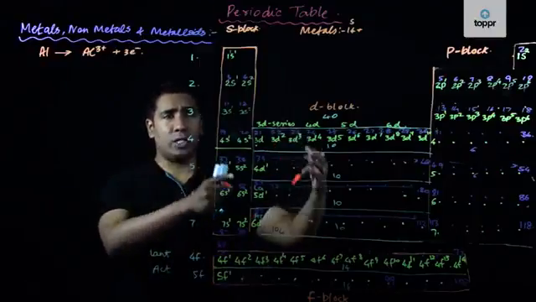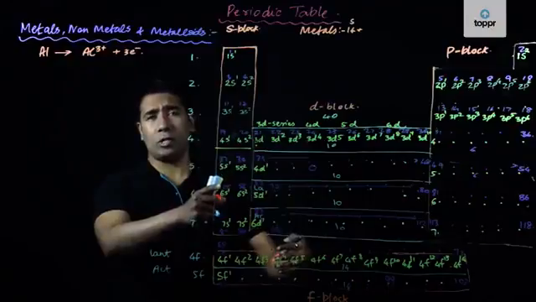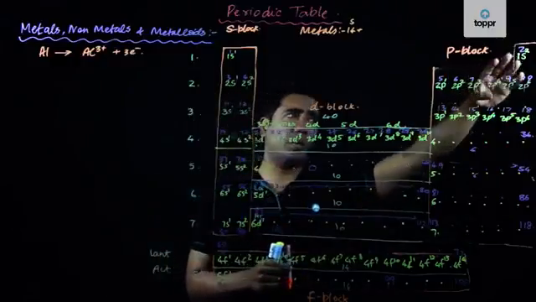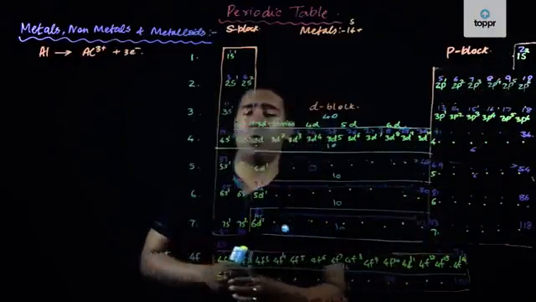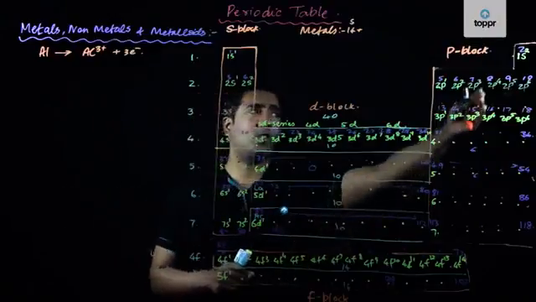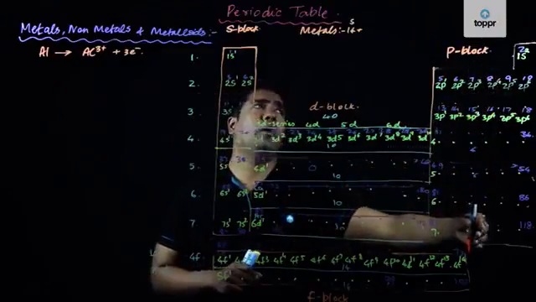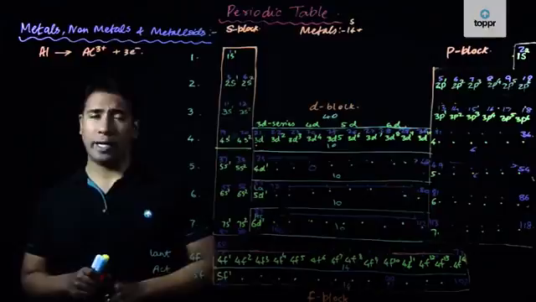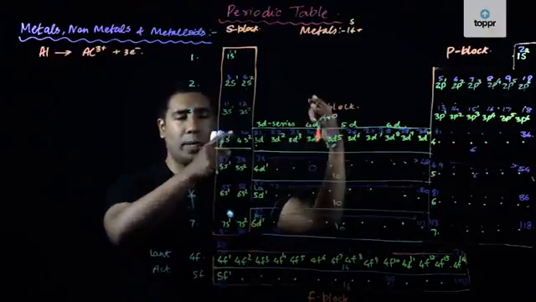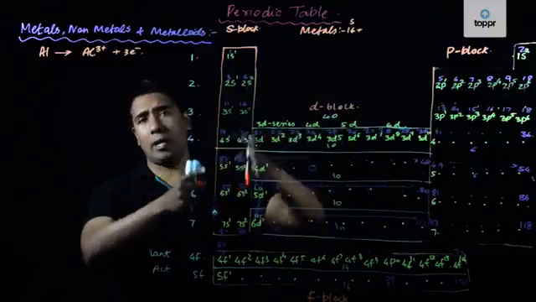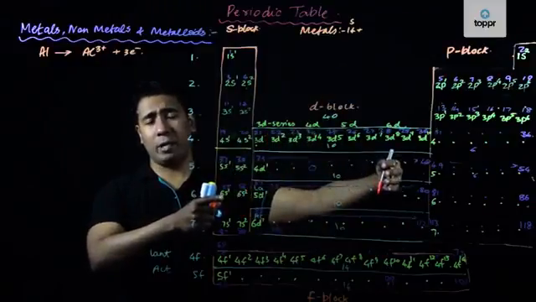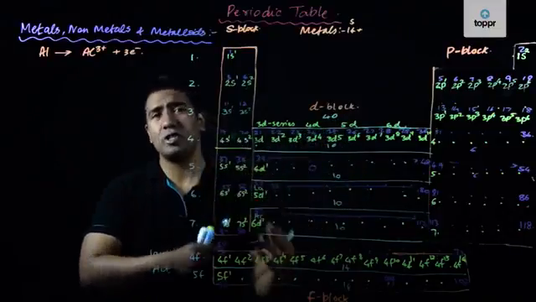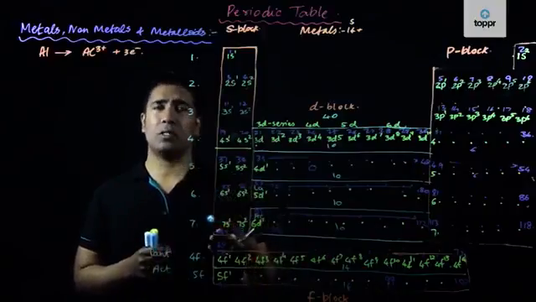They are a transition between the very highly electropositive elements on the left hand side and the highly electronegative non-metals on the right hand side, because the elements present there are non-metals, similar to chlorine, fluorine, bromine, the elements which belong to the penultimate group, group number 17. Those are very highly electronegative non-metals. So the elements present between the highly electropositive elements on the left and the highly electronegative elements on the right will be called the transition elements. Transition means the process when change is taking place.